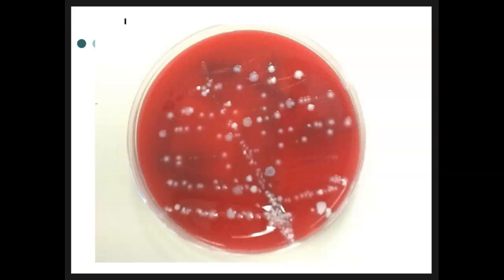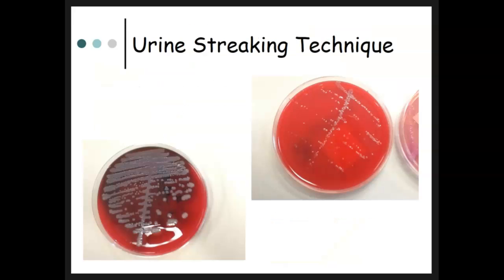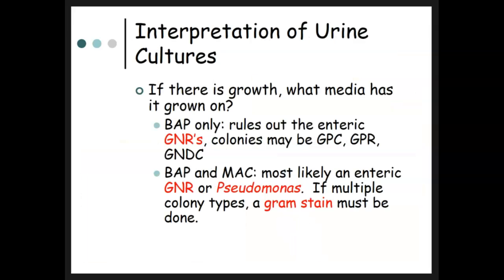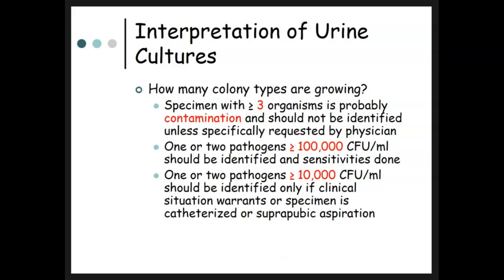And the plates that I showed you, let's back up. So these plates have only one type of bacteria. They're greater than 100,000 colonies. This probably has maybe, I would say, 50,000. Only one kind. You're going to work that up.